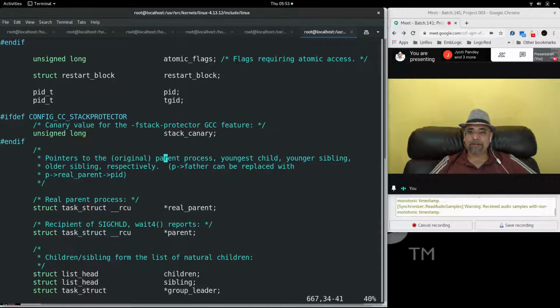The real parent is a pointer to the original parent process that gave the fork call. Only when the child becomes an orphan does the real parent become null and the parent become the PID of systemd.